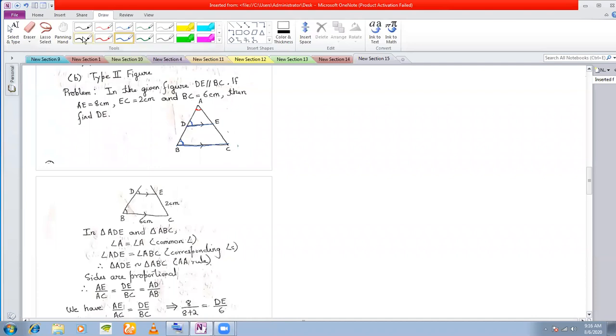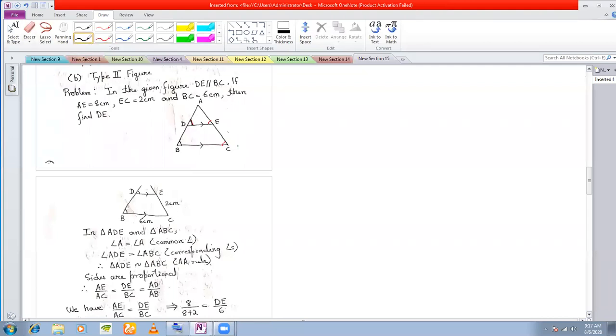Or you can also proceed this way. You can take this angle equal to this angle, and this angle equal to this angle because they are corresponding angles. And then you have shown that two angles of the two triangles are equal.